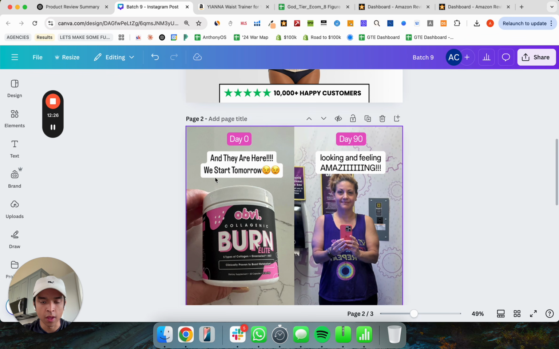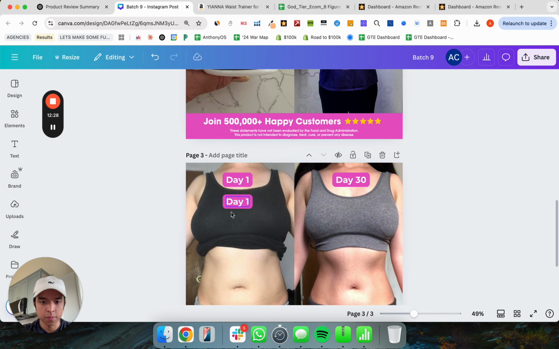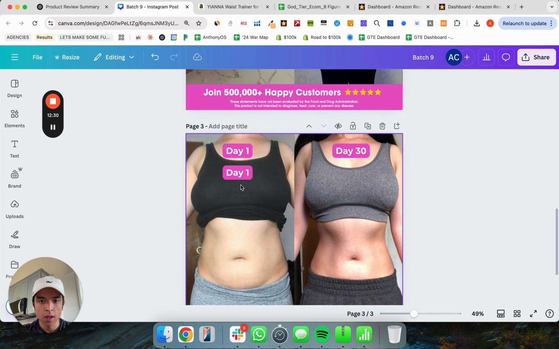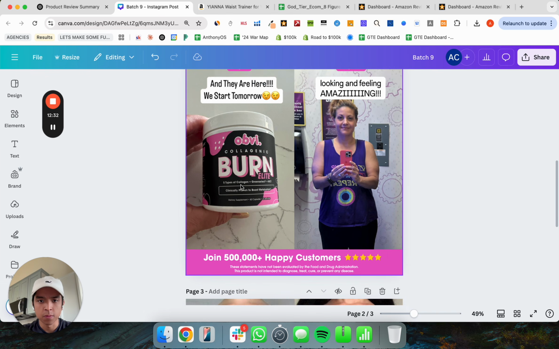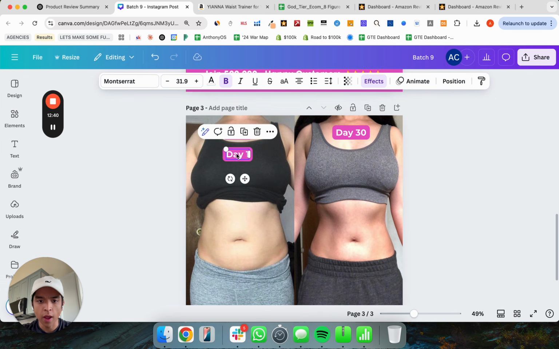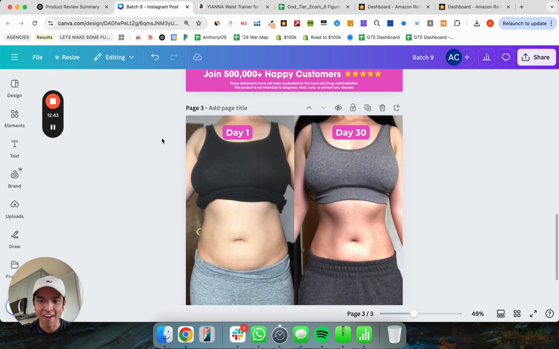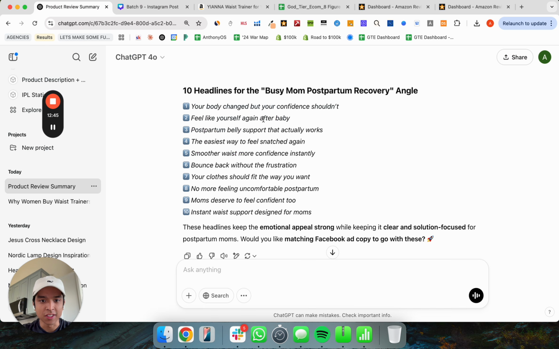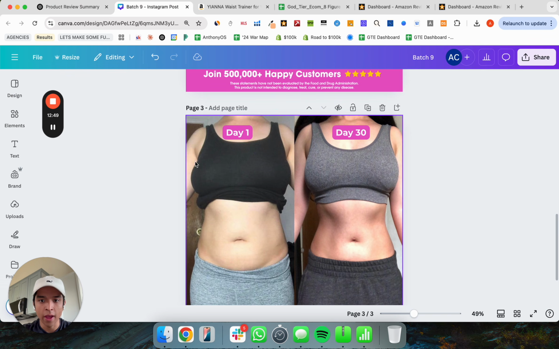Now we're going to do the, and they are here, we start tomorrow. In fact, let me decide right now if we're gonna copy this 1-to-1 or just use our headlines instead. Yeah, we'll adapt this a little bit. You'll see in a second. So let's go ahead and apply these amazing headlines, and add that to our creative.